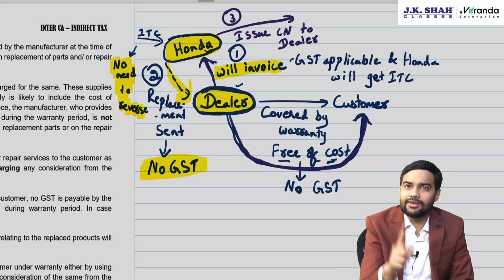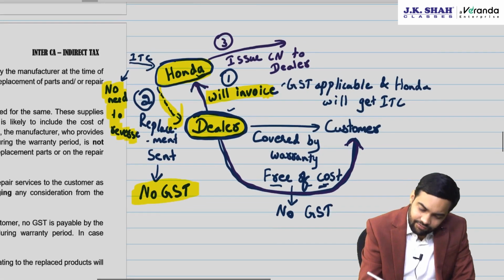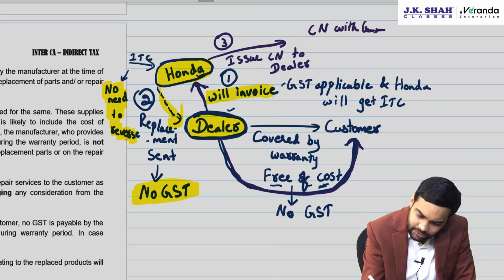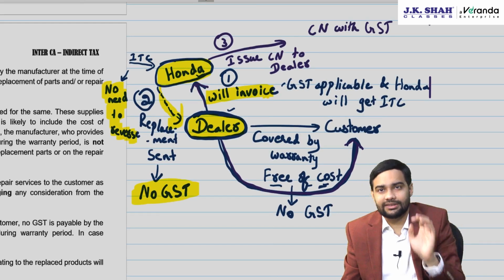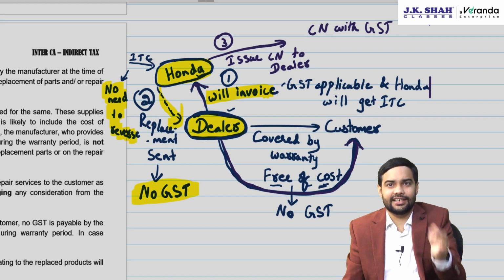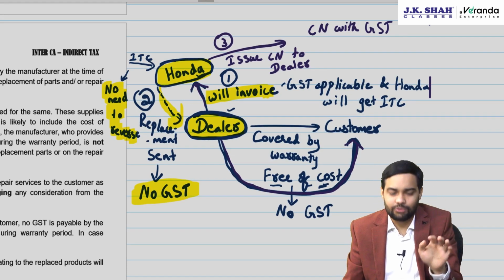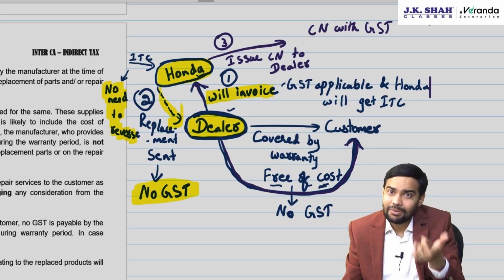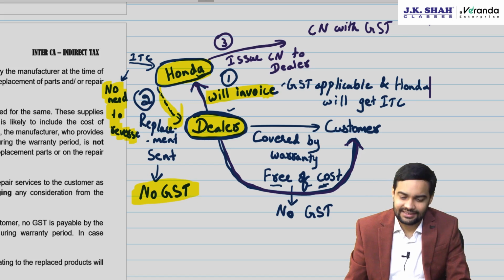Again the impact will be 0, because if the credit note is issued with GST, then Honda will reduce their output, because Honda is issuing the credit note. Honda will reduce its output. Dealer will have to reduce his ITC. Net impact of the transaction is again 0.